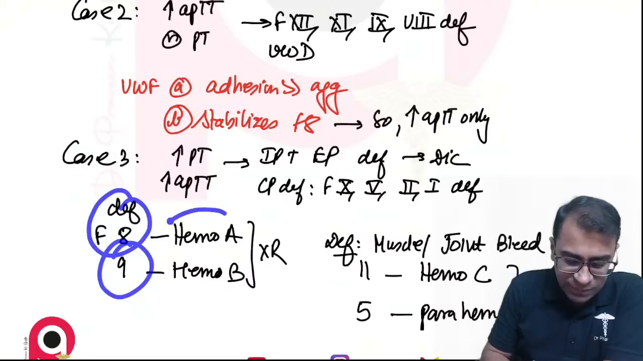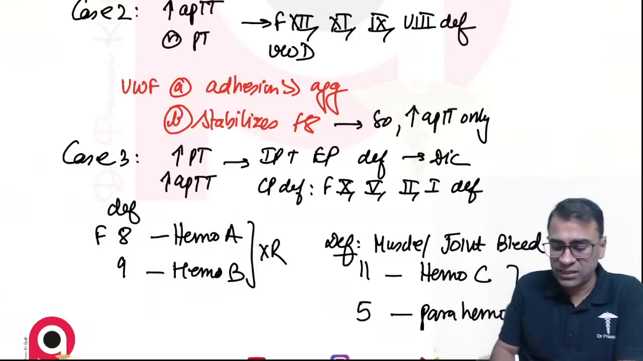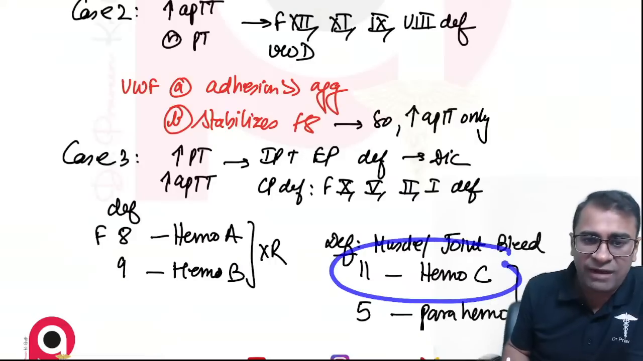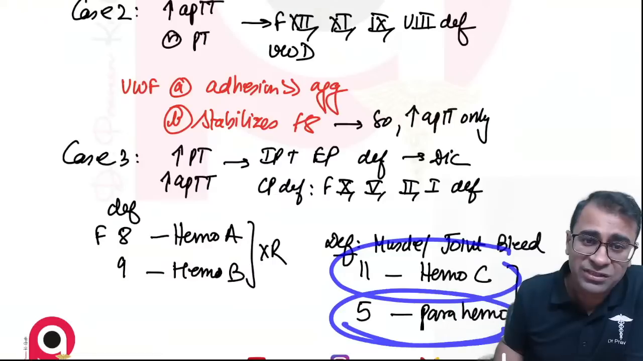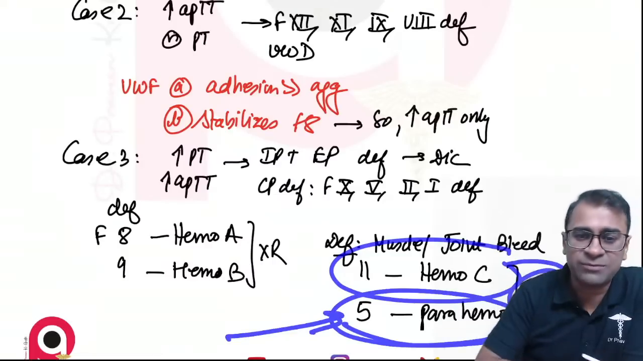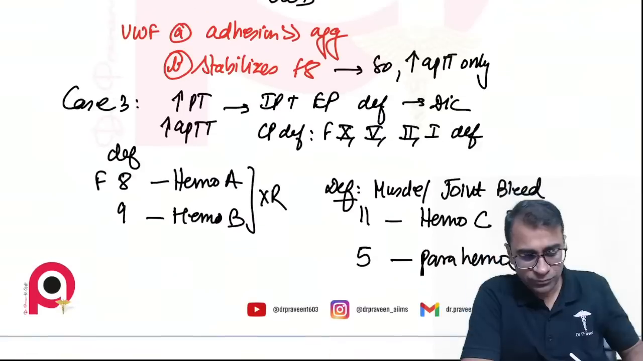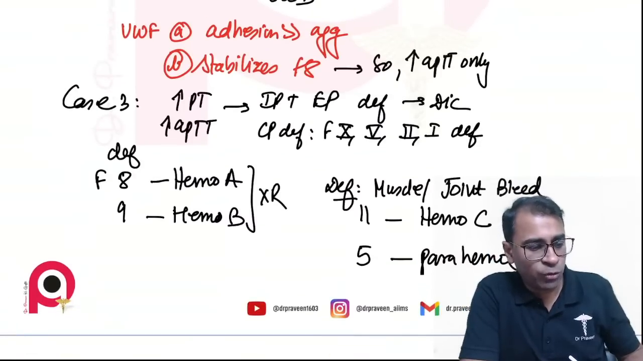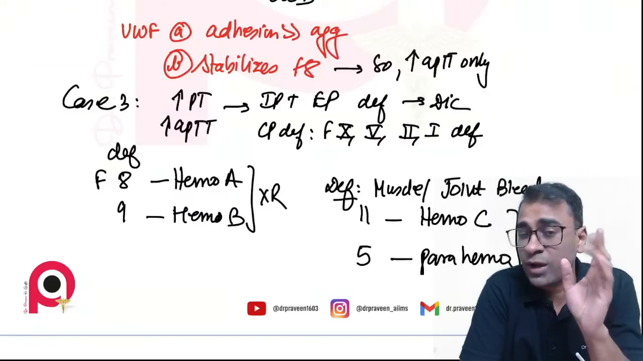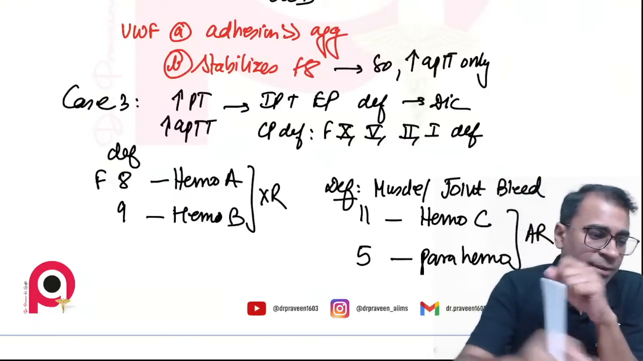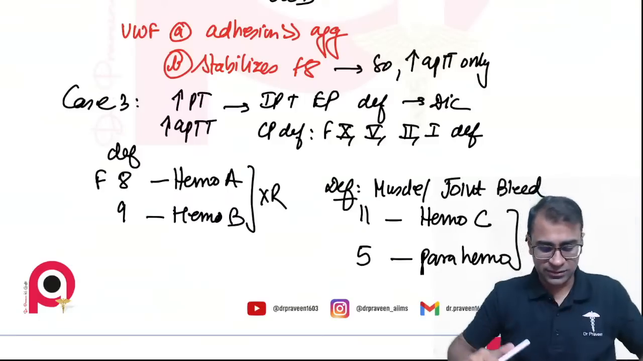8 and 9 deficiencies, hemophilia A and B, both are X-linked recessive. But do remember, hemophilia C is factor 11 deficiency and parahemophilia is factor 5 deficiency. This question can be asked, and both are autosomal recessive diseases. So factor 12 deficiency will cause no bleeding, and yes, ristocetin agglutination testing is used to confirm von Willebrand disease. Very good.